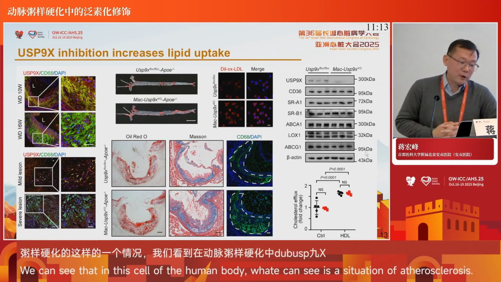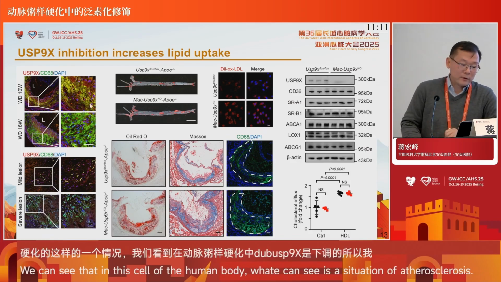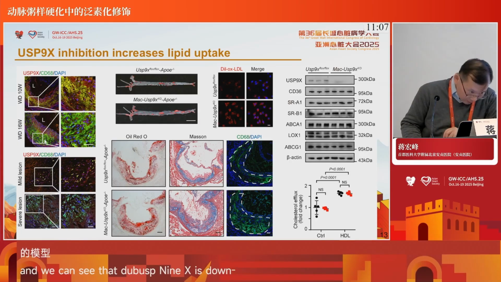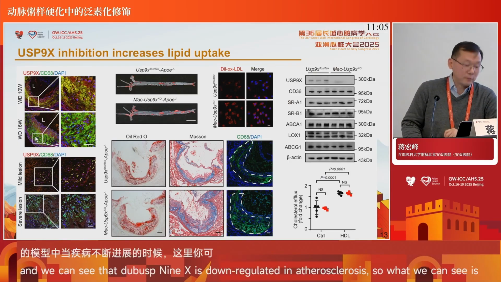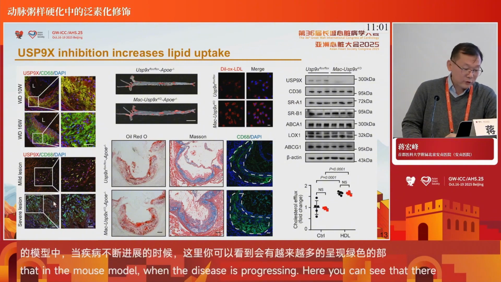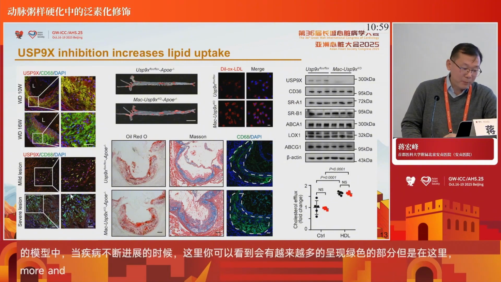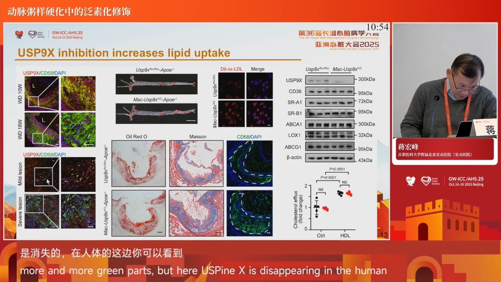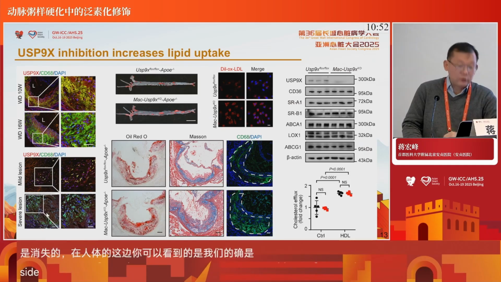In the mouse model, as the disease proceeds, there are more and more green CD36 macrophages, but the USP9X is gone. It also happens in human plaque: in mild lesions we can see some red USP9X, but in severe lesions it's gone.